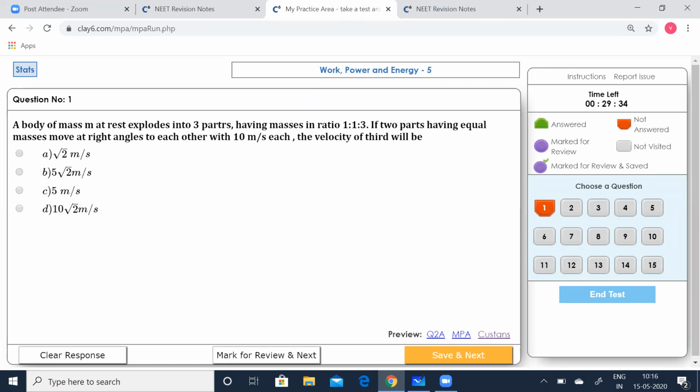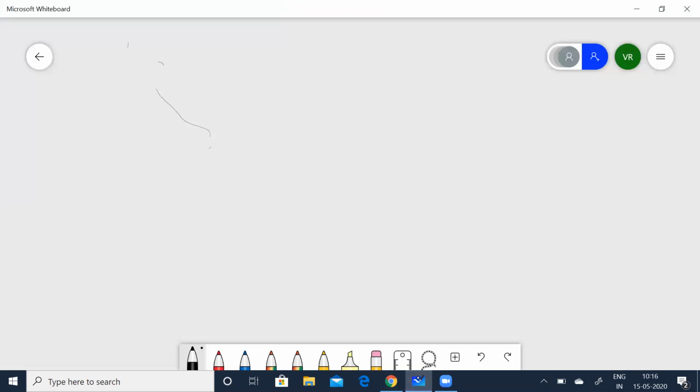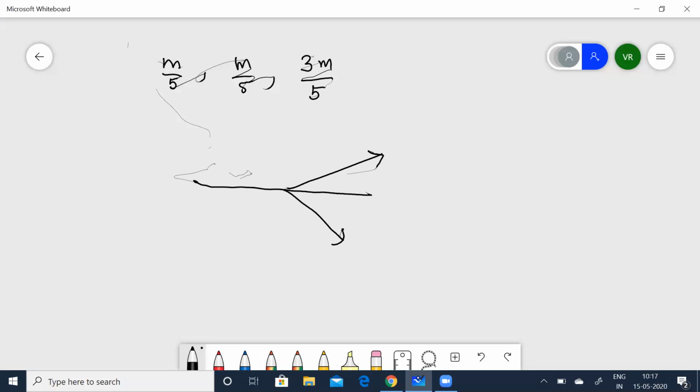So let us take the mass of each part to be m/5, m/5 and 3m/5. Let us take this 3m/5. So the momentum of each part flying at right angles will be the same, and they are going to be at an angle of 45 degrees to the third part. So we can put it like this. This one is going at this, the other one is going at this, so this angle is 45 degrees.